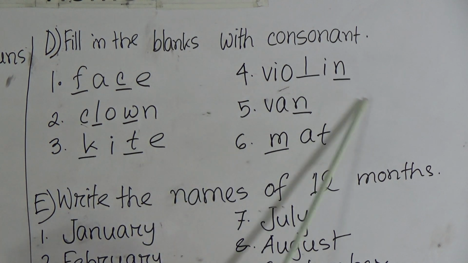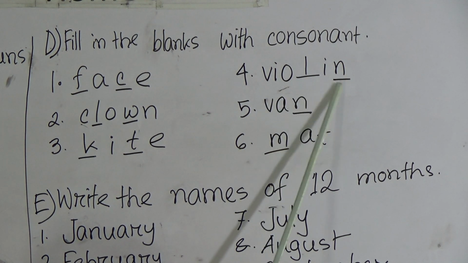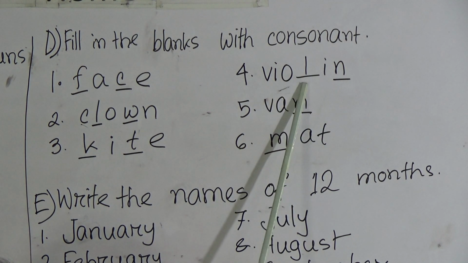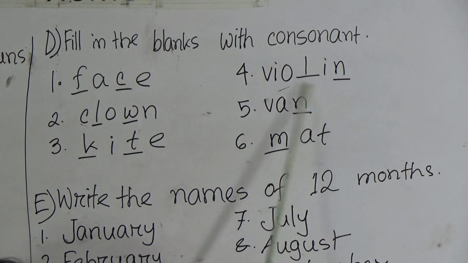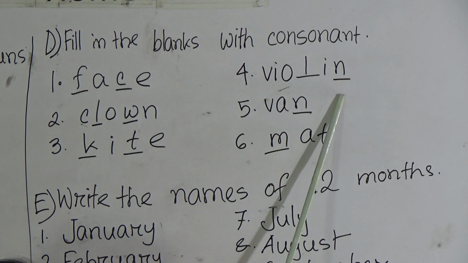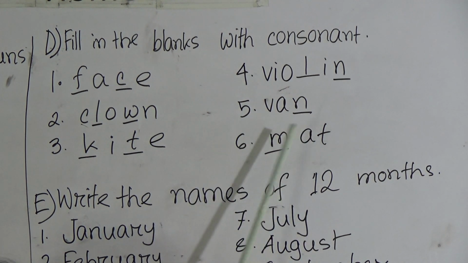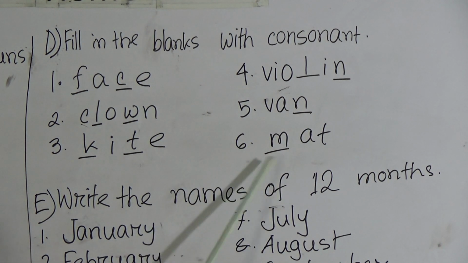Now number 4, this is violin, V-I-O, dash, I, dash. In the first dash this is L, and in the second dash N, and then the full word is violin, V-I-O-L-I-N, violin. Number 5, van, V-A dash. In the dash this is N, V-A-N, van. Number 6, dash A-T. Here M-A-T, mat. Now the last exercise.